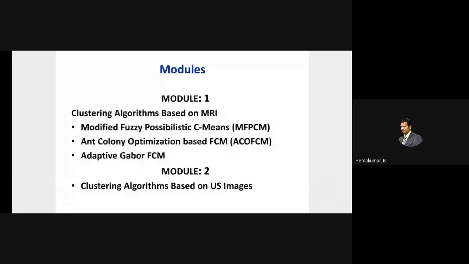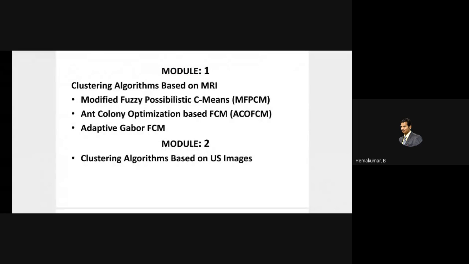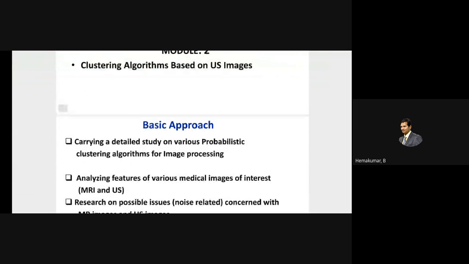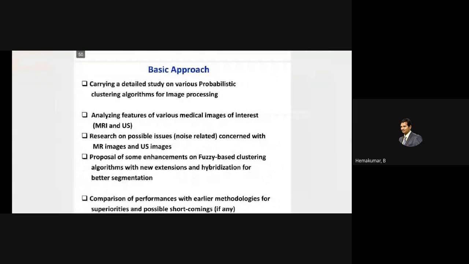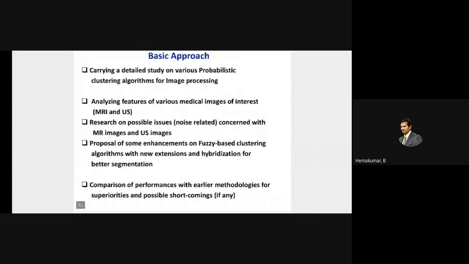I already explained about the research being carried out using 3 methodologies: modified fuzzy possibilistic means, ant colony optimization, and adaptive Gabor filtering FCM. I have not explained about adaptive Gabor here, but I will explain the clustering method for US, that is, ultrasound images.